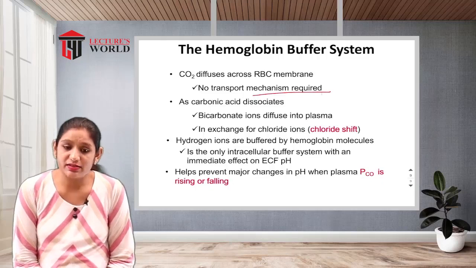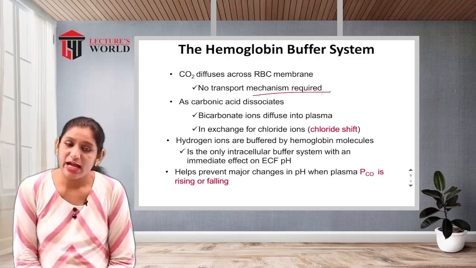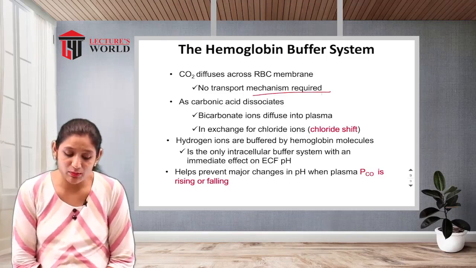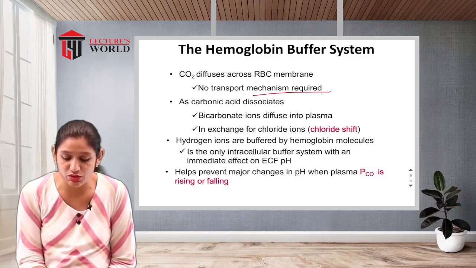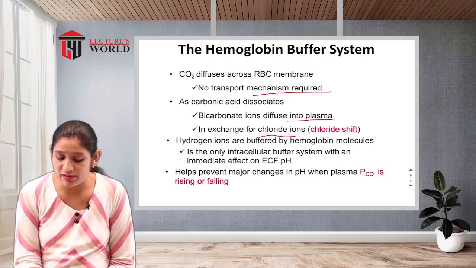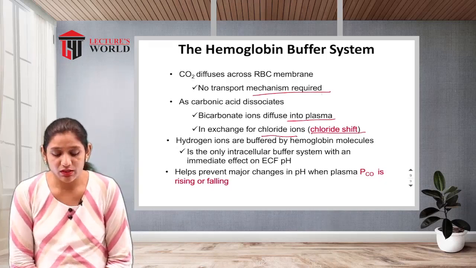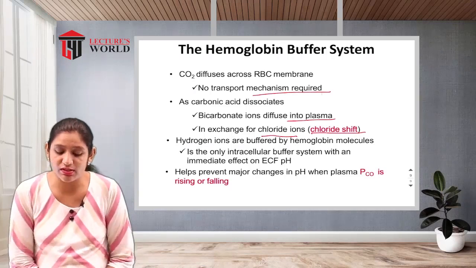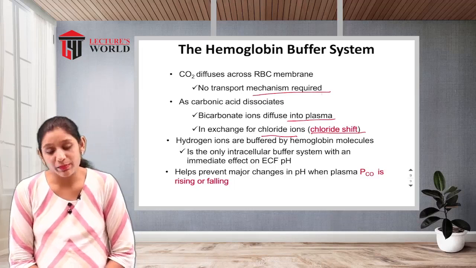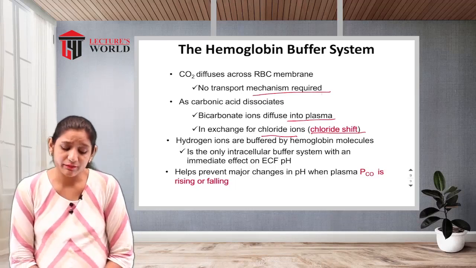As carbonic acid dissociates, bicarbonate ions diffuse into the plasma in exchange for chloride ions, which is the chloride shift. The rate at which bicarbonate diffuses into the plasma is very high.